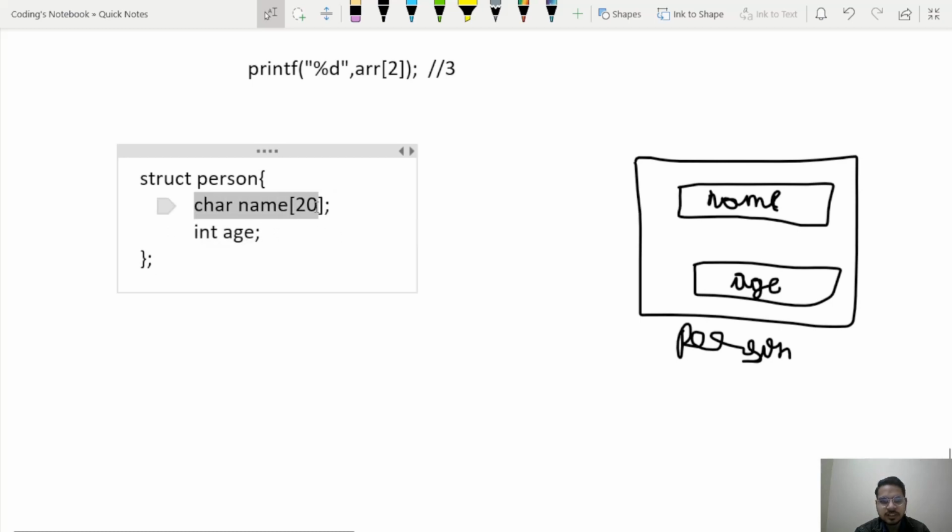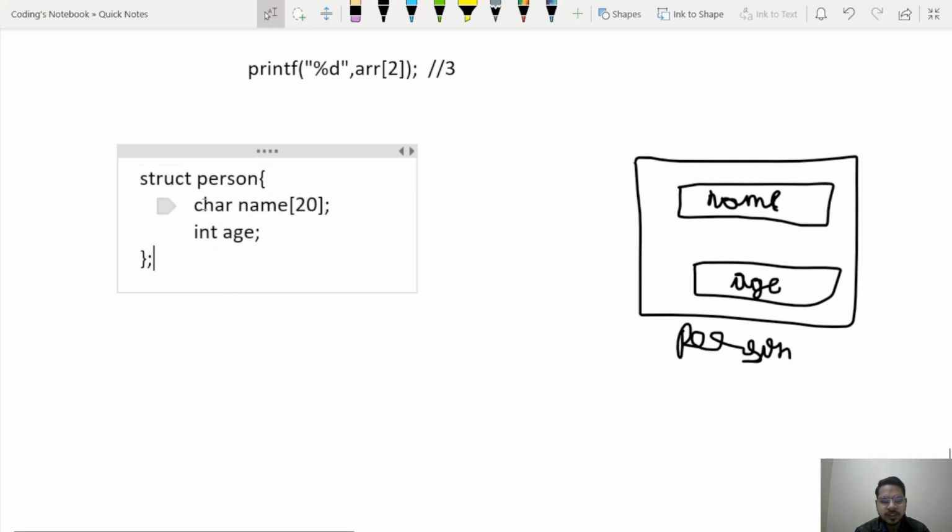So I have taken a string which is name and an integer for age. So currently I have taken only two properties for this person. One is name, which is of type string, another is age, which is of type integer. So this is my data type now.